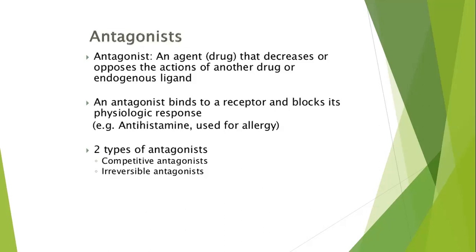They bind to a receptor and block its physiologic response. For example, an antihistamine drug, which is used for allergy, blocks the histamine receptors. There are two types of antagonists: competitive antagonists and irreversible antagonists.